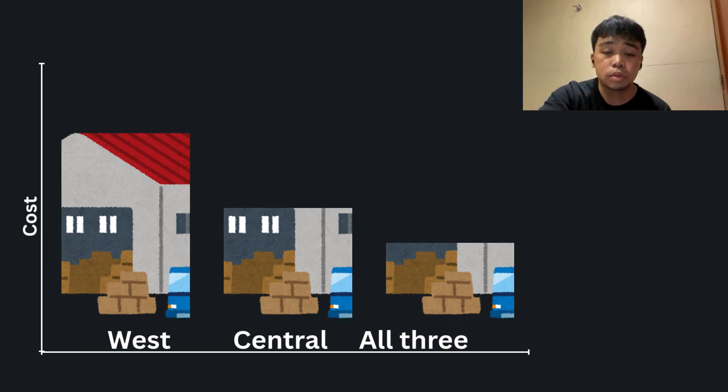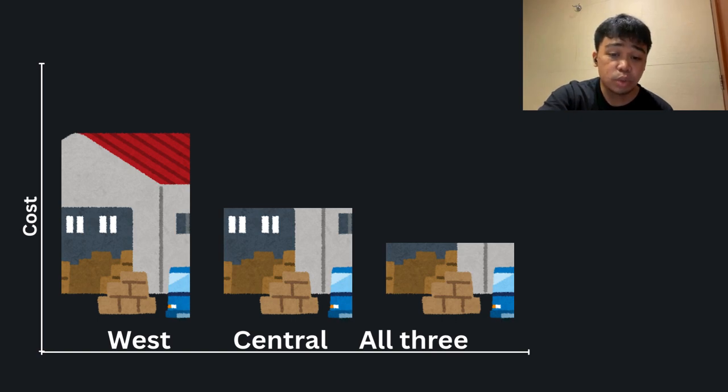So after discussing all 3 setups, the most expensive is the western warehouse. Central is much cheaper than the western warehouse, but the 3 warehouses setup is the cheapest among the 3. Comparing totals shows a clear pattern.